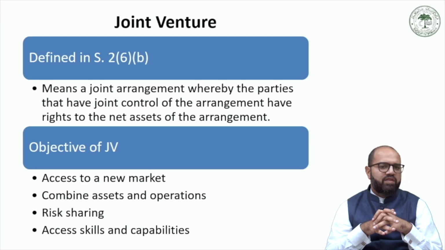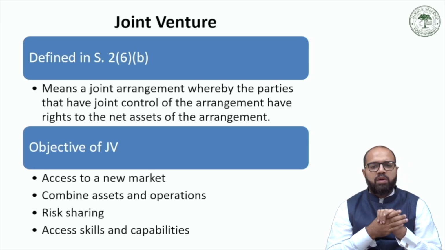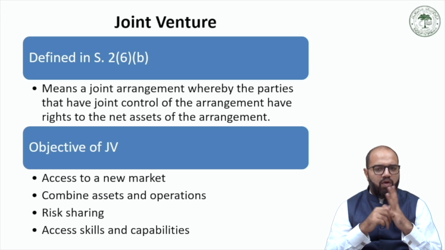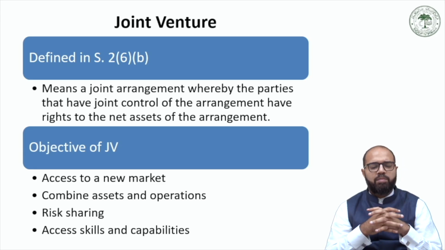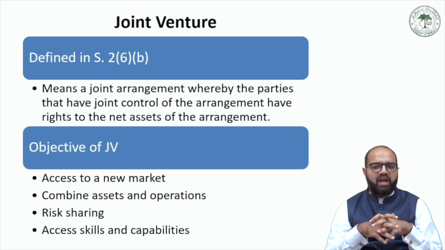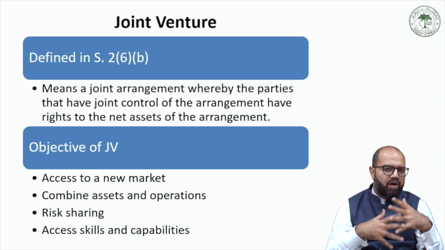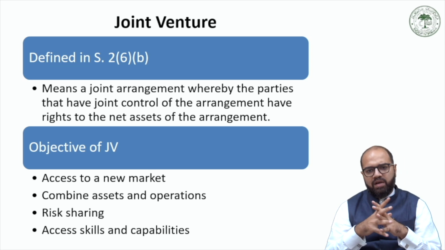Now, companies typically pursue joint ventures for the following reasons. Firstly, to access a new market, particularly emerging markets. Here, one company has access to a market already and the other company does not.